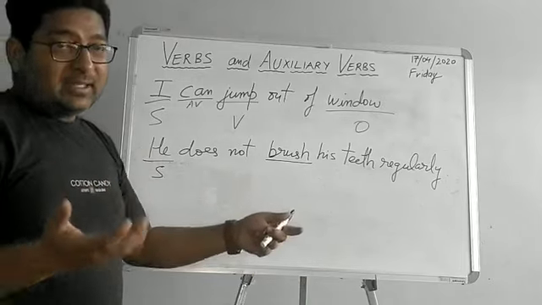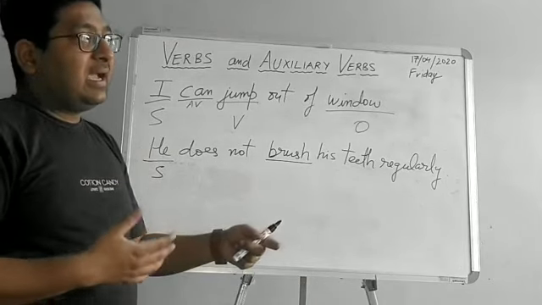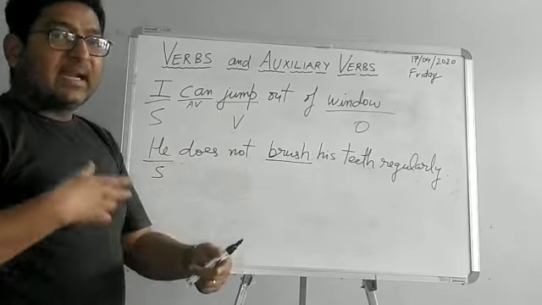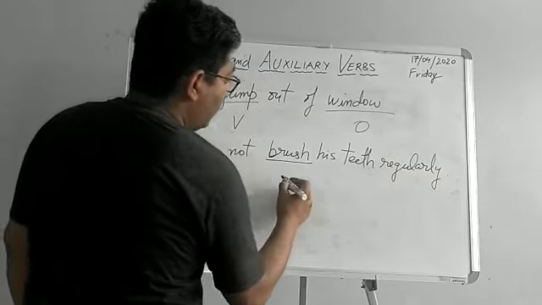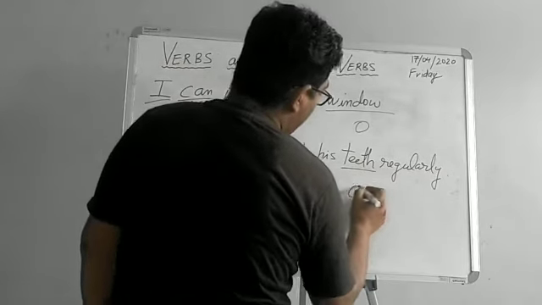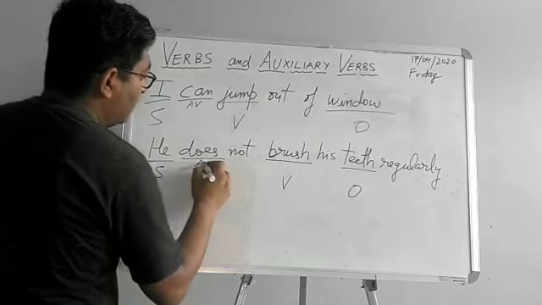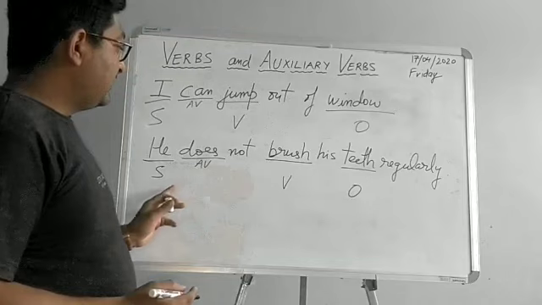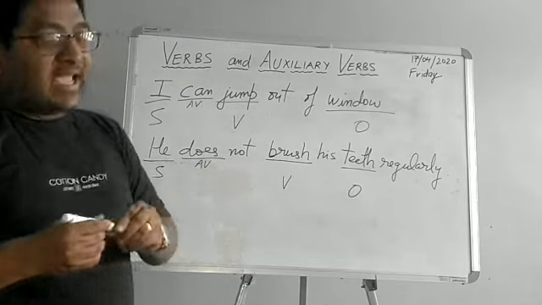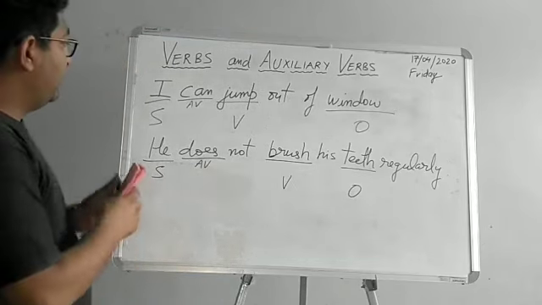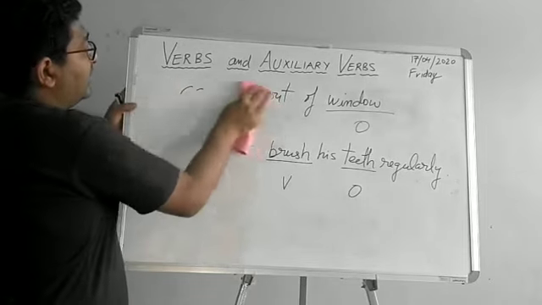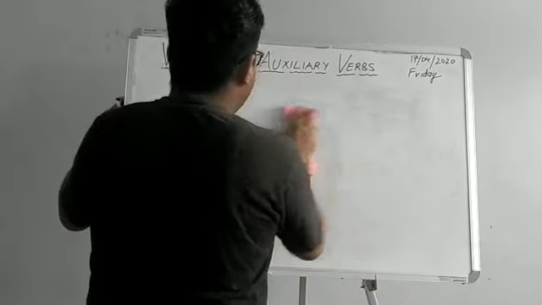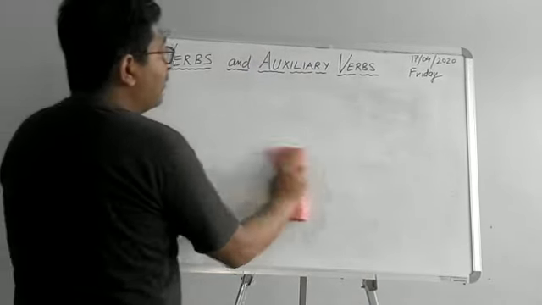I got the idea, this could be some other lesson where I shall be dealing with how words interchange their places to become a verb, a noun, or an adjective. That I shall be taking in one of the classes. This is a verb, brush, and teeth is the object, of course. So this is your auxiliary verb. Auxiliary verbs are the verbs which help the main verb to perform their action, to perform their activity. Without auxiliary verb, you will not be able to make out a proper sense.